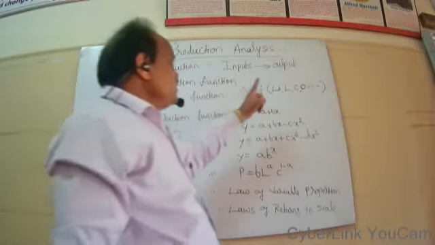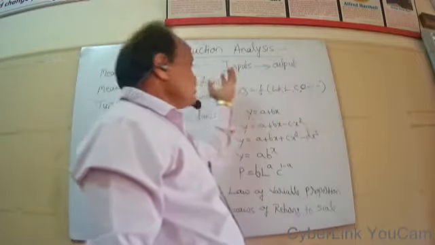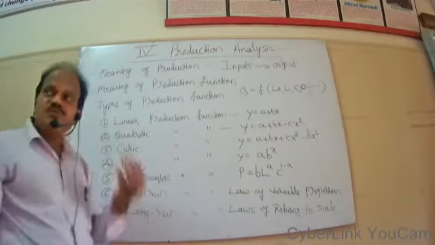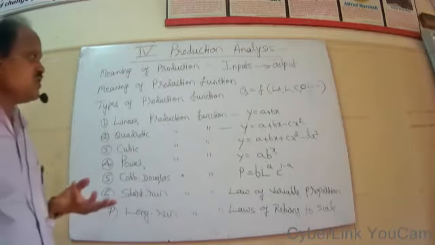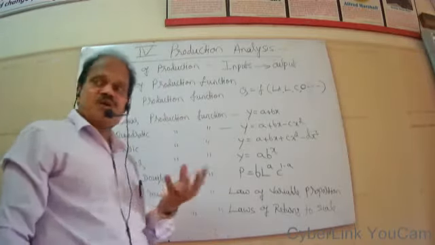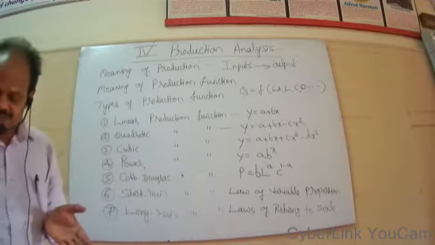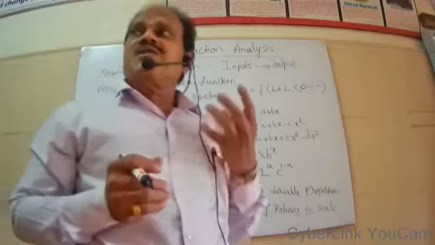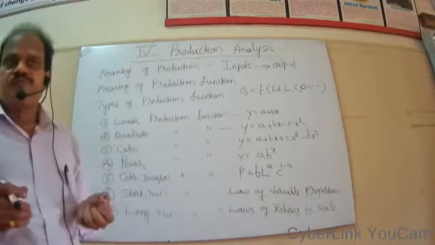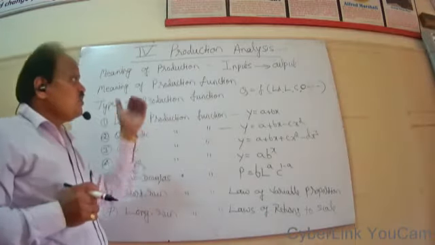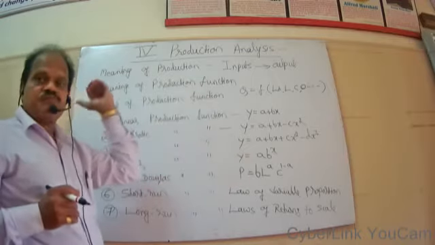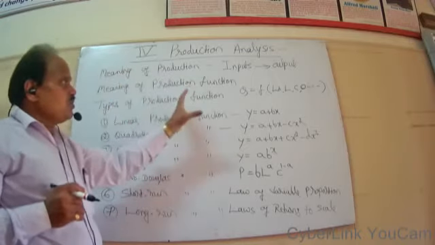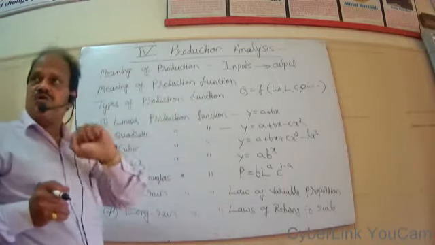Therefore, the quantity and quality of output depends upon the quantity and quality of inputs which are used in the process of production. You have to make use of better quality of inputs and in what way all these inputs can be arranged so as to reduce the cost of production. So every producer would like to achieve cost effectiveness.